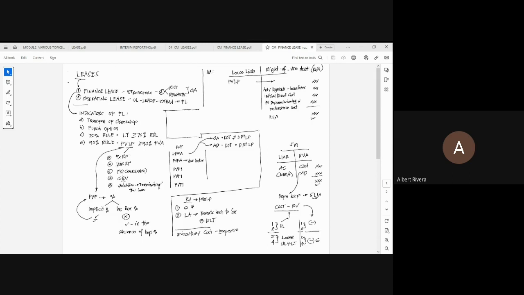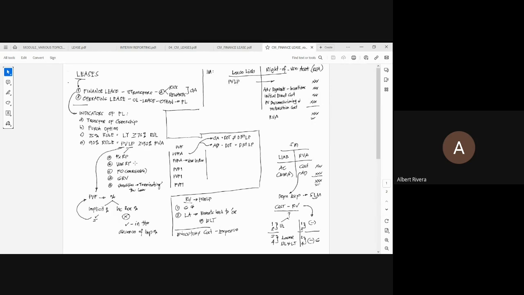Okay? You have the fixed rental payments, the variable rental payments, the purchase option that is exercisable, the guaranteed residual value, and the termination penalty. Again, lease liability should be measured at the present value of the lease payments. And the present value of lease payments depends on the lease payments. So what are the lease payments?